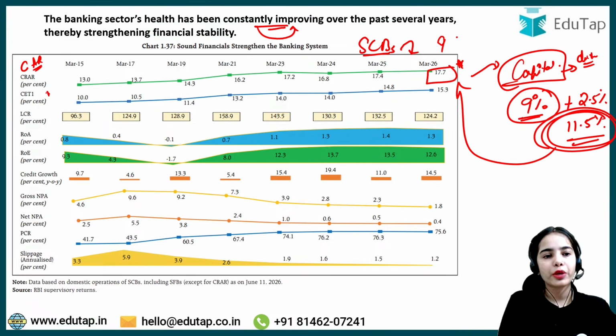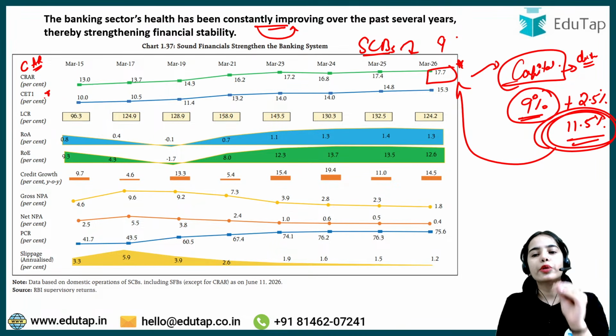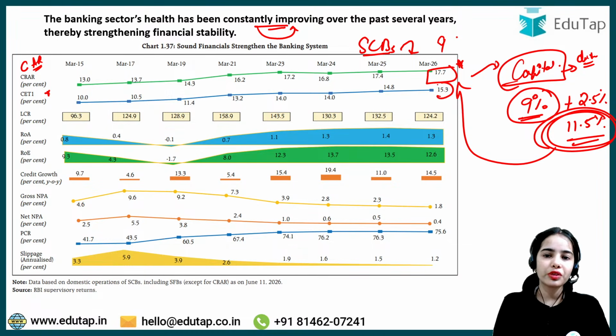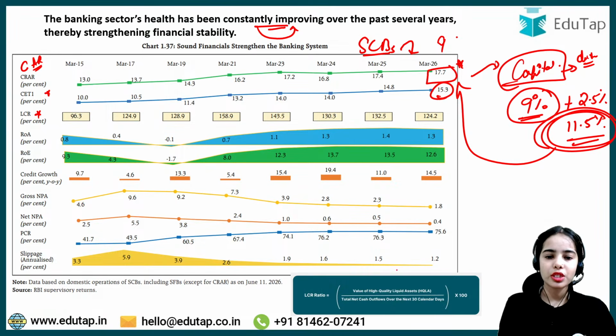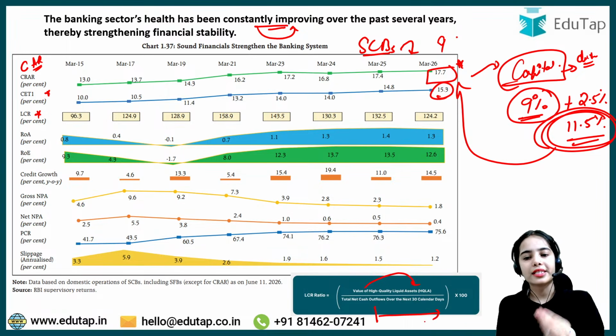Okay, common equity tier 1 capital, this is the most liquid capital that the banks can use during the time of distress. This is 15.3%, that is very much sufficient, very good. So the banks can handle the distress situation if any comes. Liquidity coverage ratio, this shows the value of high quality liquid assets that the banks have against the net cash outflow that is expected in the coming 30 calendar days.